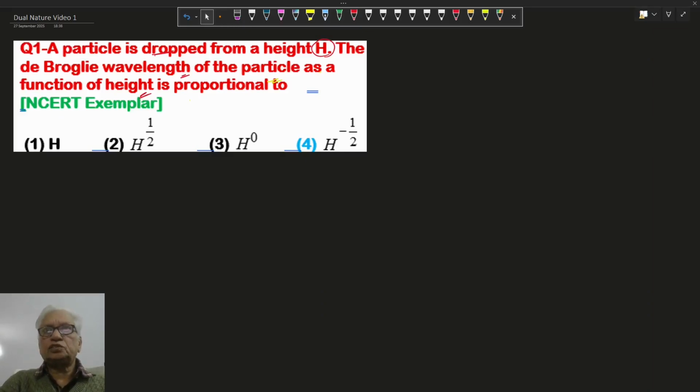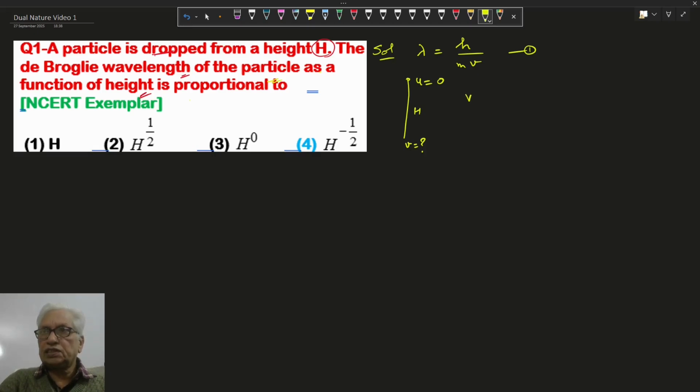A particle is dropped from a height h. The de-Broglie wavelength of the particle as a function of height is proportional to? We know de-Broglie wavelength is given by h upon mv, where v is the velocity, m is the mass, h is Planck constant. In this question, body of mass m dropping from height h means initial velocity 0. We have to find the final velocity after dropping of height h.